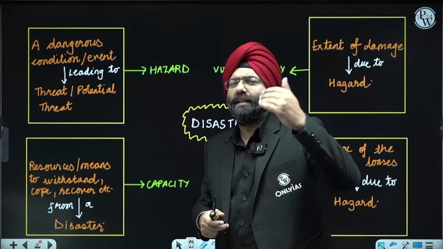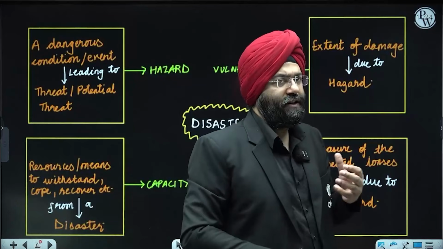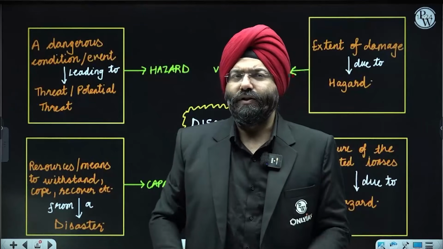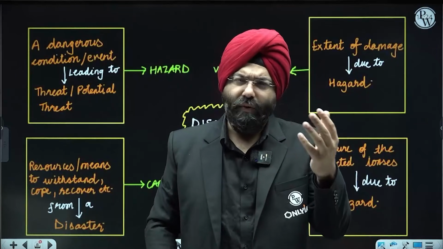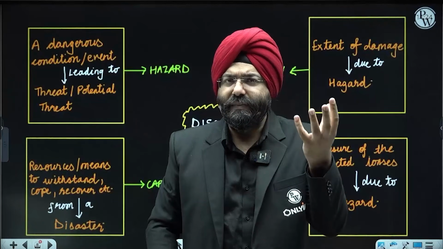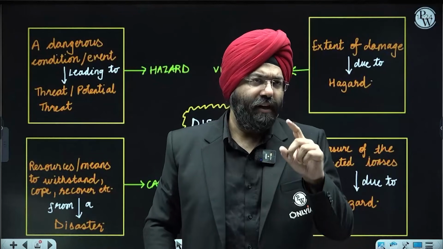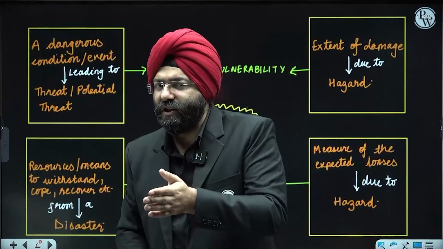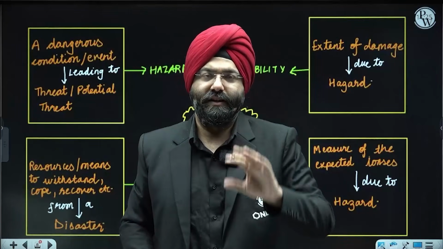Now, supposingly, let us take another example. I say a tropical cyclone is forming along the coast of India. Let us say Arabian Sea this time, right? Arabian Sea coast, a tropical cyclone is forming. Now, the formation of the cyclone is a condition, an event. Normally, there is no problem. Supposingly, the meteorological department says that the formation of the cyclone is becoming very severe and it is going to hit the western coast of India. Now, do you realize that that condition is leading to a possible threat or a potential threat to the western coast region of India? That is why it will be treated as a hazard.